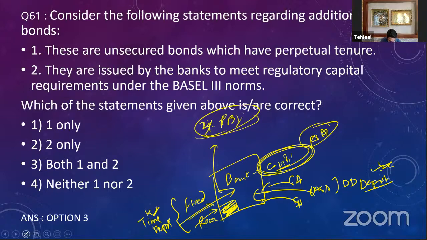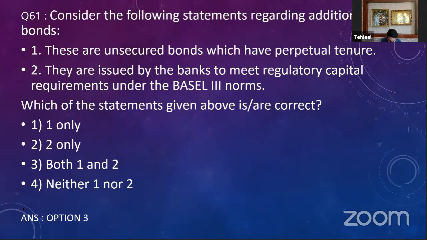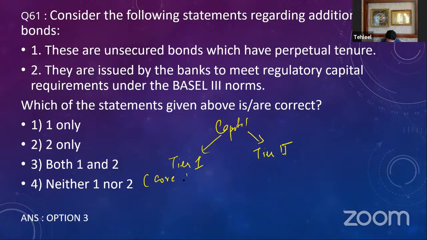Now, this capital that the banks should have is of two types. One is the tier 1 capital, and the second is the tier 2 capital. Now, the tier 1 capital is also known as the core capital of the bank. The tier 2 is known as the supplementary capital. So the most important is your tier 1 capital, and tier 1 capital, or the core capital, is the huge amount of capital that the banks have to keep behind the NDTL.